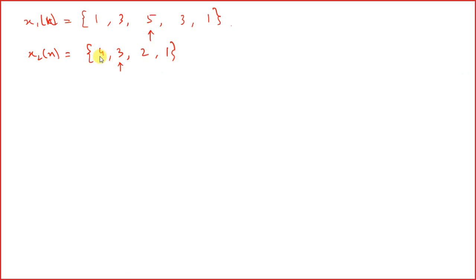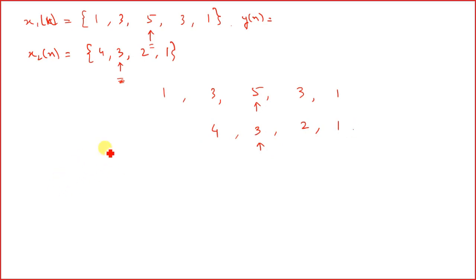Now I want to multiply to get y[n]. How will I do it? The first and foremost thing is that we first have to match the origins. I will just write 1 3 5 3 1, and the origin in the second signal is this one: 4 3 2 1.